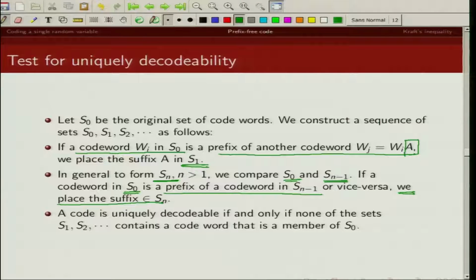So how do we form this set Sn? We look at code words in S0 and code words in Sn minus 1, and if any code word in S0 is a prefix of any code word in Sn minus 1, or any code word in Sn minus 1 is a prefix of any code word in S0, then we take the suffix out and place it in this set Sn.